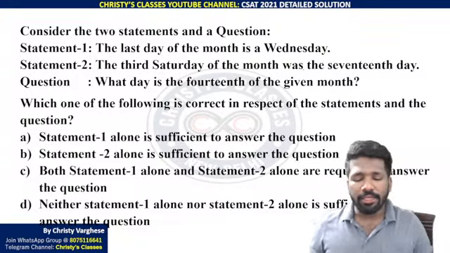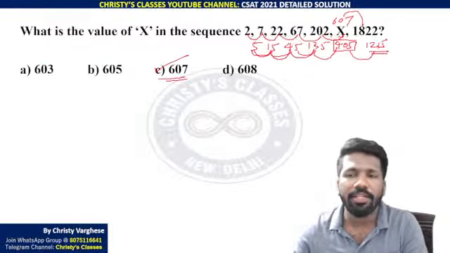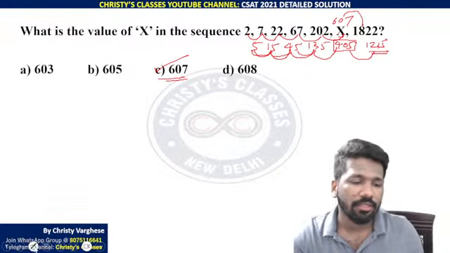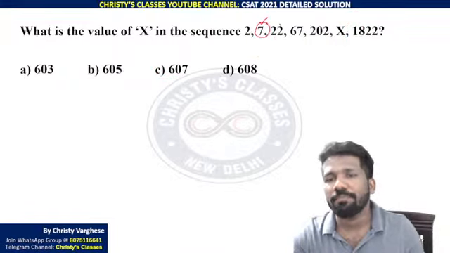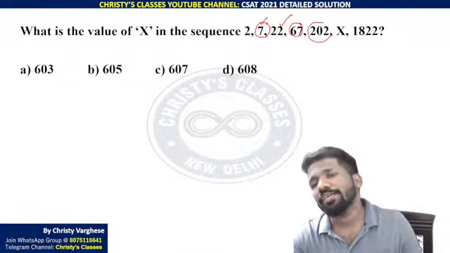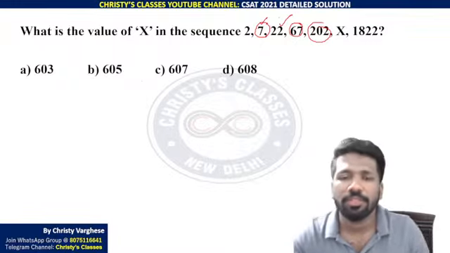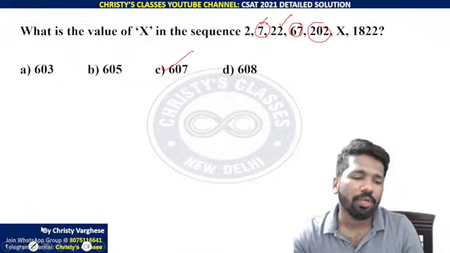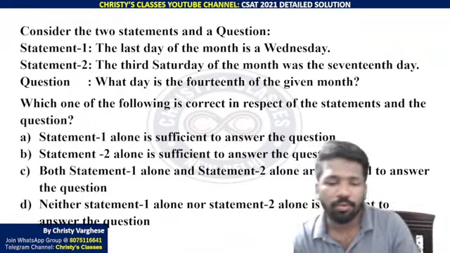Yes, Kali, that is called a geometric or arithmetic sequence. That question can be done that way also. Some of you have done it that way. That is also totally correct. 2 into 3 plus 1 is 7. 7 into 3 plus 1 is 22. 22 into 3 plus 1 is 67. 67 into 3 plus 1 is 202. 202 into 3, 606, plus 1, 607. That's why I told you there are two ways of doing it. I use the two-tier because in my opinion that is faster. But if you feel the second one is faster, you can do it that way also, no problem.